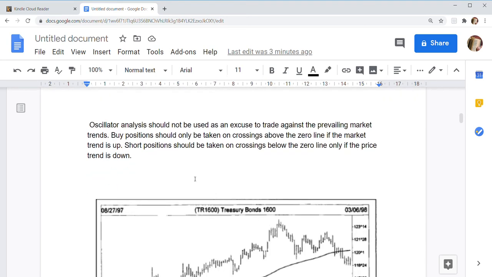Oscillator analysis should not be used as an excuse to trade against the prevailing market trends. A buy position should only be taken on a crossing above the zero line and if the market is trending up. A short position should be taken on a crossing below the zero line only if the price is trending down.